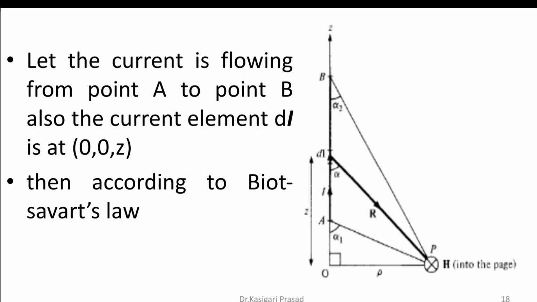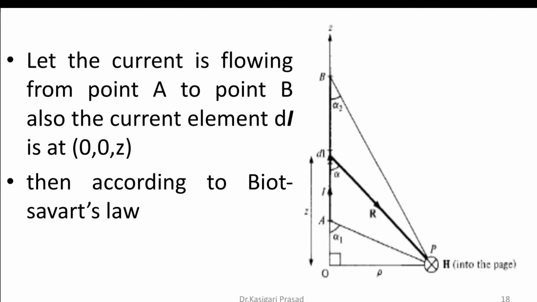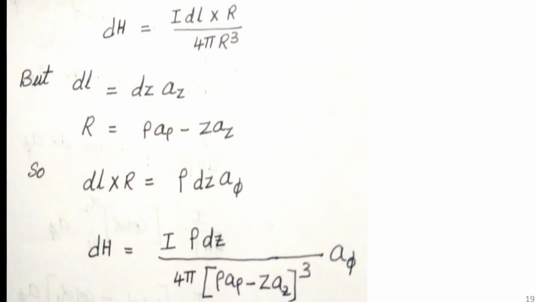But what is dL? dL is the differential length. In which direction is it placed? In the Z direction. Therefore, dL is dz a_z. Now, R is the resultant vector, which we have calculated as rho a_rho minus z a_z. From this diagram, on the x axis we have rho, and on the Z axis we have z, and we calculate the resultant vector R as the subtraction of one from the other. Therefore, we have written rho a_rho minus z a_z.